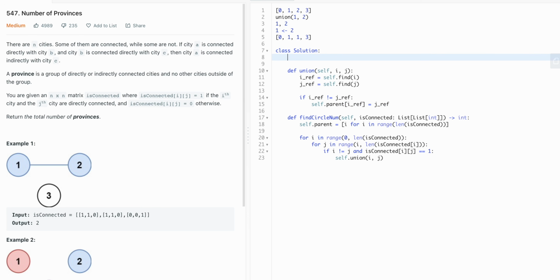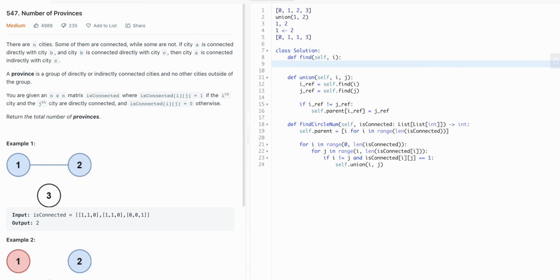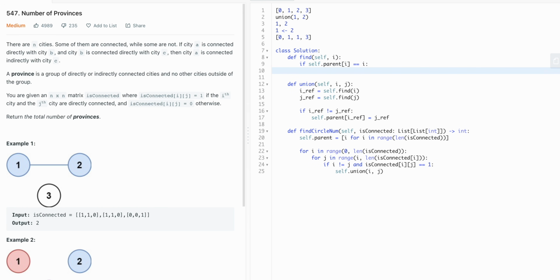So we didn't write this find function yet, so we can go write the find function, which will continue recursively going up the set until it finds that the parent of the current index is equal to its own index.